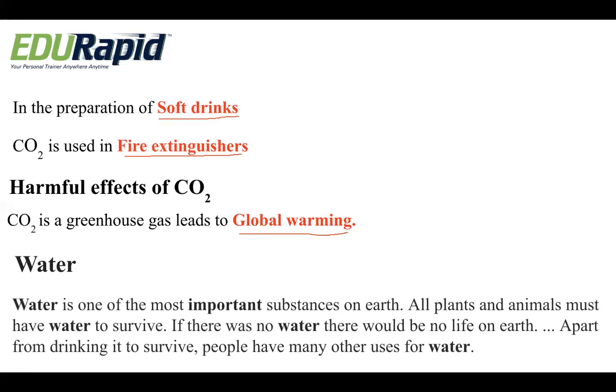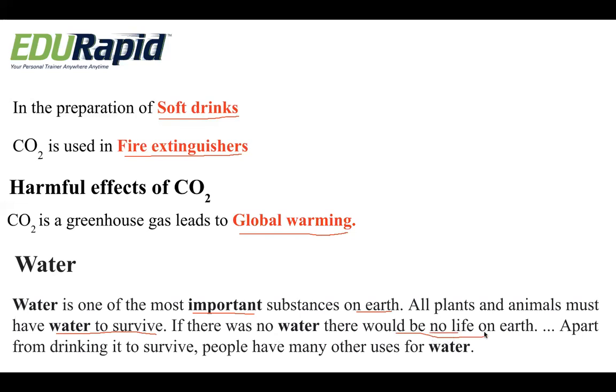So till now we studied about the air and some of the important gases of air, their uses as well as the harmful effects. Next we will see about the water. Water is one of the most important substances on the earth. All the plants and animals must have water to survive. If there was no water, there would be no life on the earth.